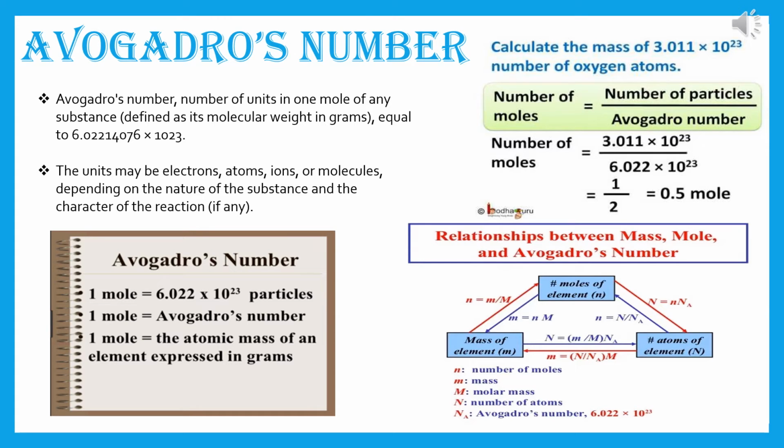These units may be electrons, atoms, ions or molecules depending on the nature of the substance and the character of the reaction, if any. According to Avogadro's number, 1 mole is equal to 6.022 into 10 to the power 23 particles. 1 mole is equal to Avogadro's number, or you can say 1 mole is equal to the atomic mass of an element expressed in grams.